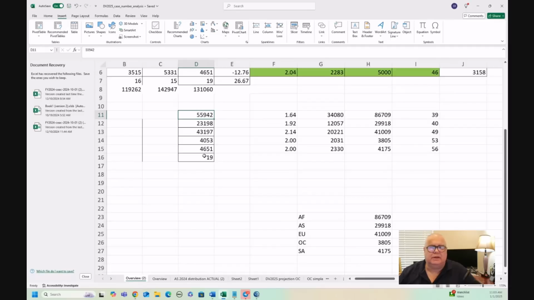These are the selectees per region, right? This is Africa, Asia, Europe, OC, and SA, and that's North America. I barely talk about North America. I'm sorry if you're in the North America region, but I tend to ignore you. So these are the selectee numbers, the number of selectees, including derivatives.